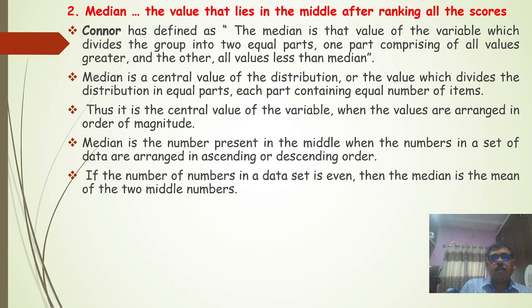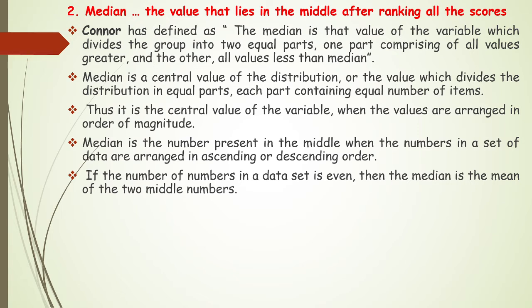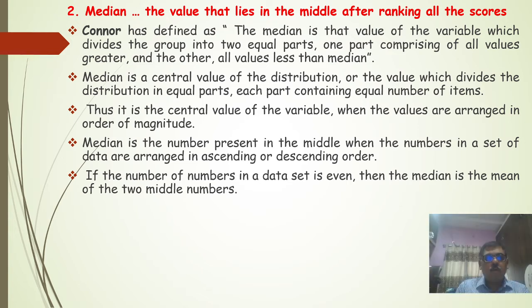Then the median. The next measure of central tendency is the median. The median is the value that lies at the center or the middle after ranking all the scores. Corner has defined the median as that value of the variable which divides the group into two equal parts, one part comprising all values greater and the other part all values less than the median.